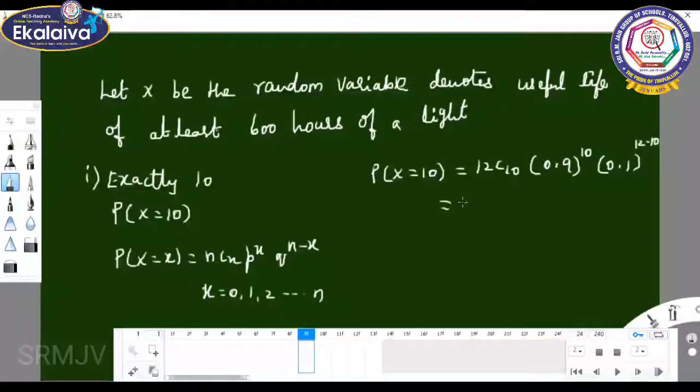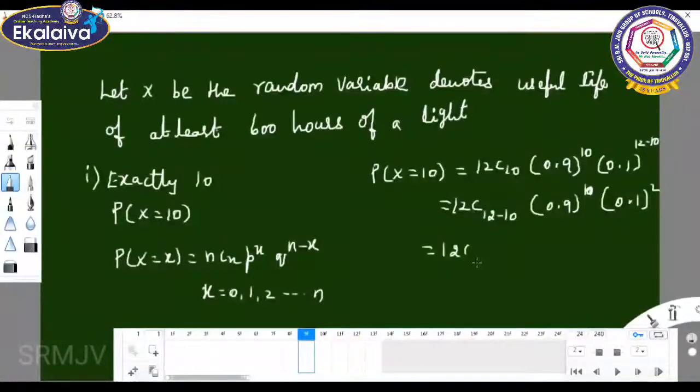You can write 12C10 as 12C(12 minus 10), and 0.1 whole power 12 minus 10 is 0.1 whole square.